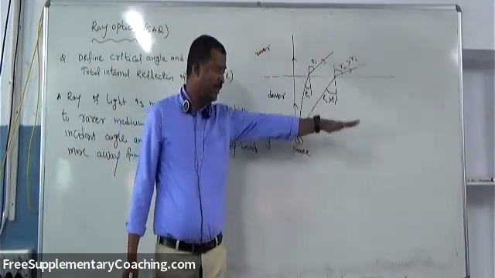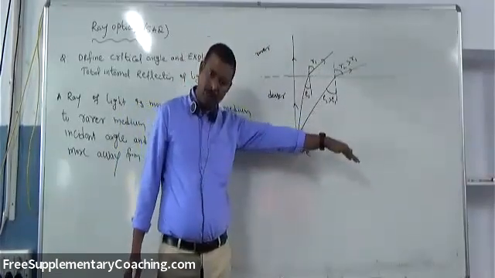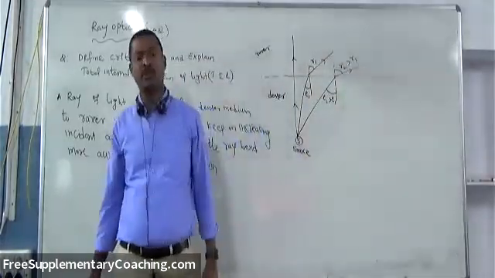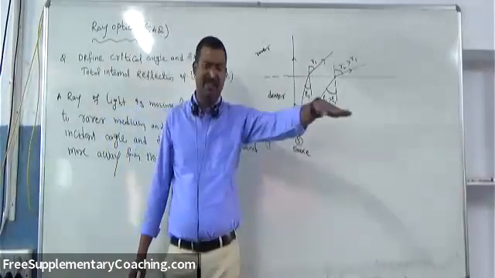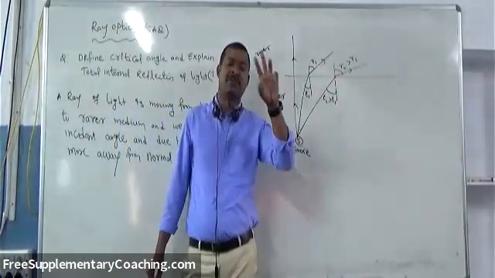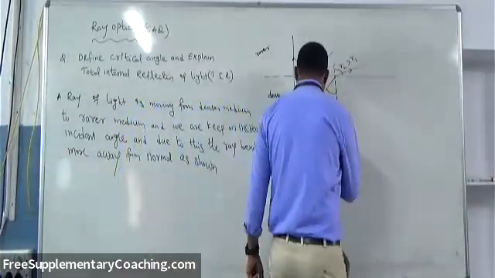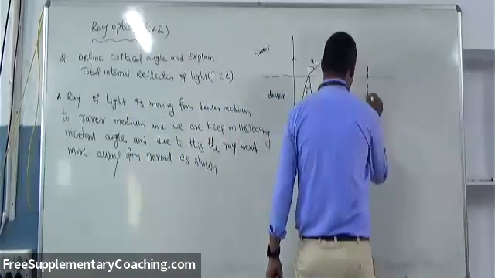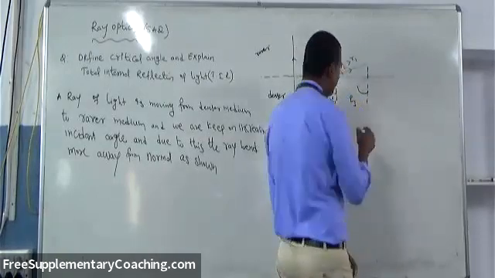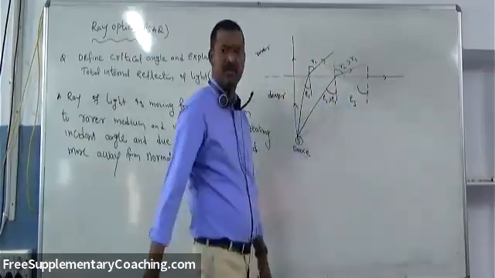At a certain moment, it becomes horizontal. The refracted ray becomes horizontal, or it grazes the surface which is separating the two mediums. Along the surface, along the boundary separating the two mediums, it will move. For this situation, let us consider this is the angle I3, which is greater than the previous angles, and for that the ray of light grazes the surface.